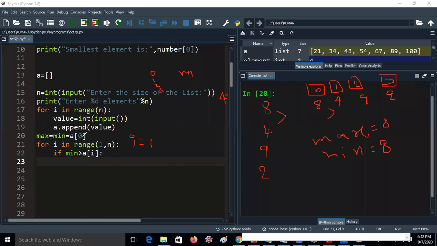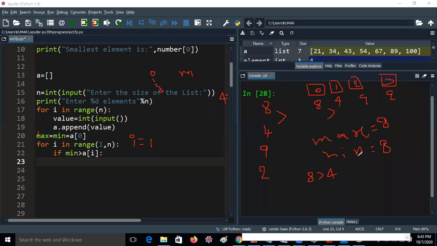What is the value of minimum? Minimum equal to a of 0. I have set it like this because I want to compare the first element with the remaining elements. That's the reason I have taken max and minimum with the same value. So max equal to a of 0, you know already. Both are a of 0, and a of 0 value is 8. I already wrote it here. So now i value is 1. Min is greater than a of i. What is the min? Min is 8, greater than a of i, that is a of 1. What is the value of a of 1? A of 1 is 4.